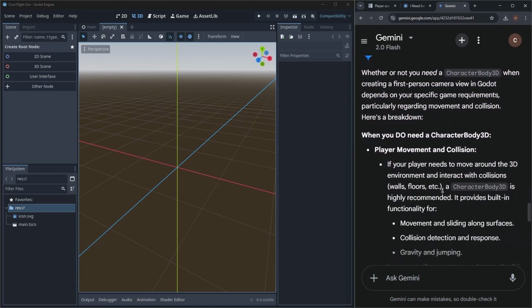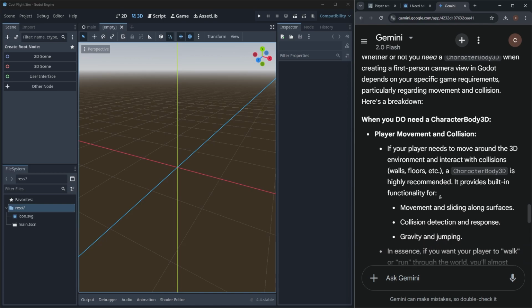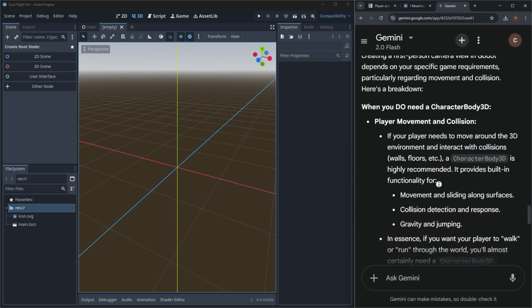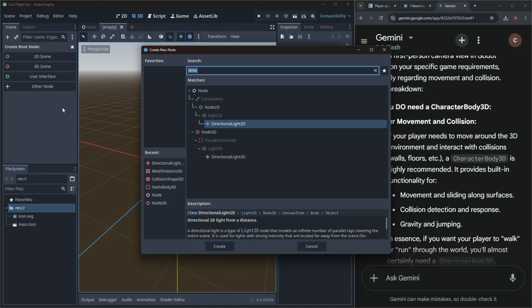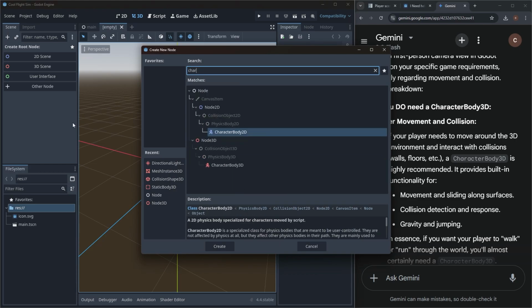Player movement and collision. Okay, if your player needs to move around the 3D environment and interact with collisions, walls, it does. Okay, so let's do a collision. Let's do a character body. Control A. Character Body 3D right there.